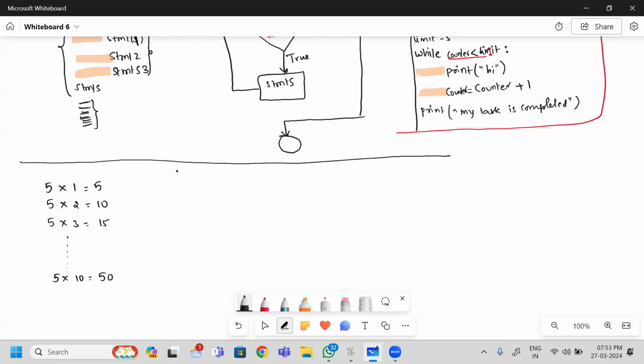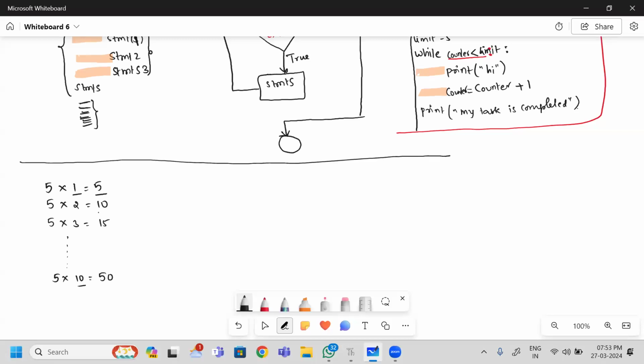If you observe this, what are the things I need to take from the end user? Can you tell which one I need to take from the end user? Here, this is the table I want to print. If you observe this output carefully, this 1 to 10 is the fixed value. It definitely starts from 1 and it will execute until 10.